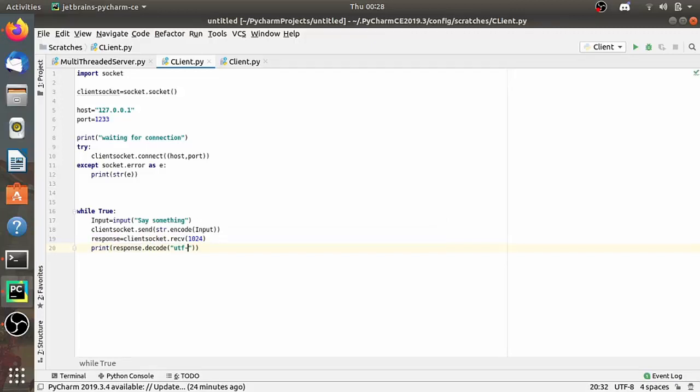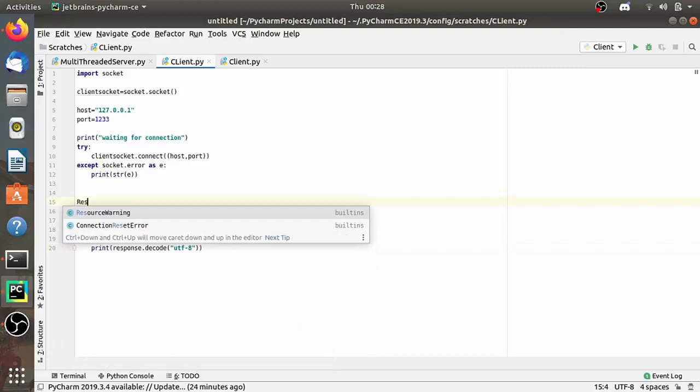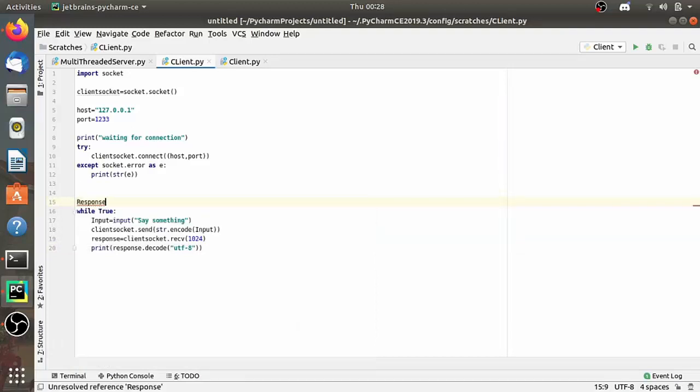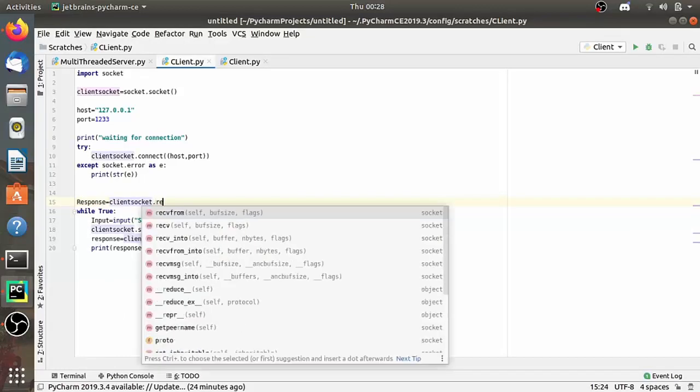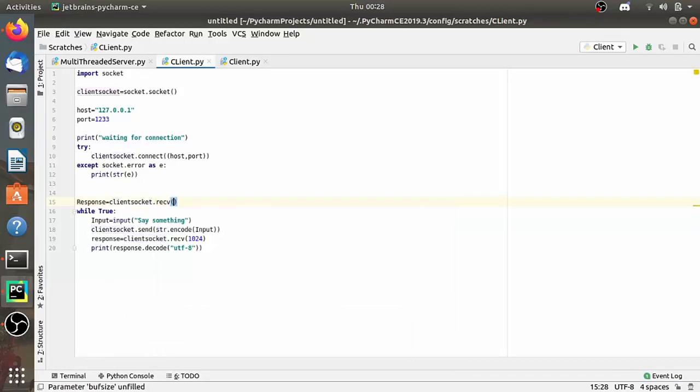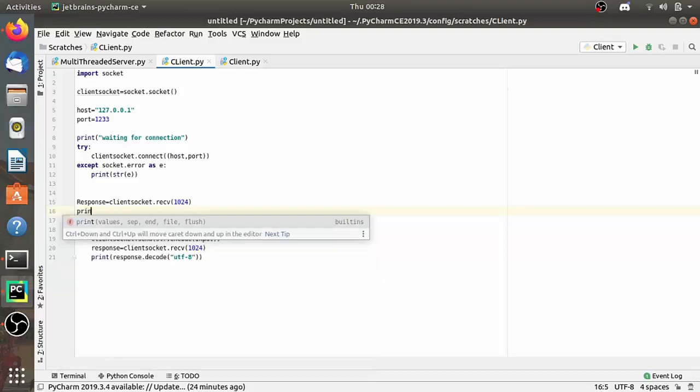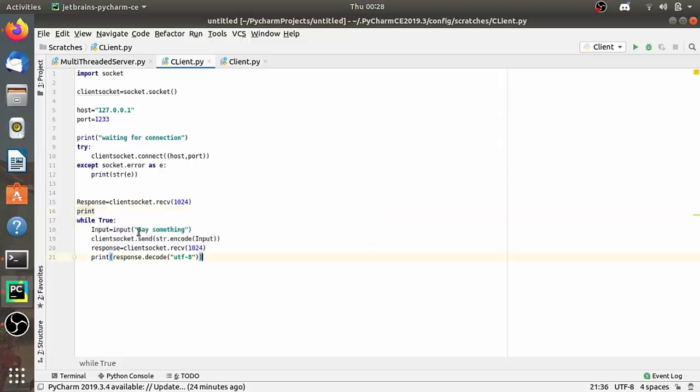So let's also print outside of the infinite loop, so that we are also able to print that message. So response is equal to client socket dot receive 1024 maximum bytes, and here print response dot decode UTF-8. So now the code is completed.